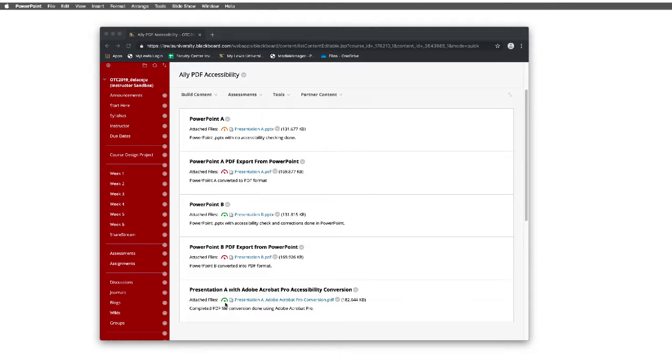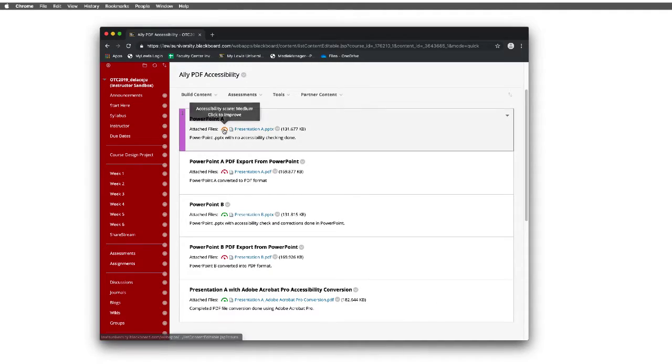The last presentation is the same as the original presentation A file after accessibility checking and PDF conversion using Adobe Acrobat Pro. Notice that this is the only PDF file that has 100% accessibility approval. Let's go ahead and take a closer look at each one of these.